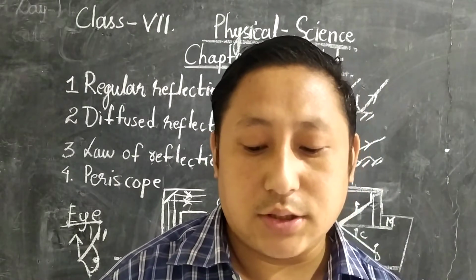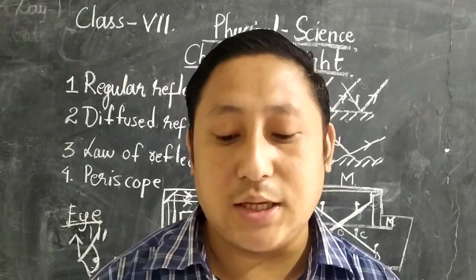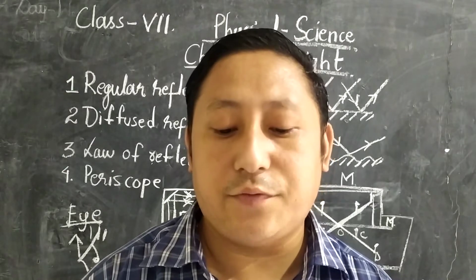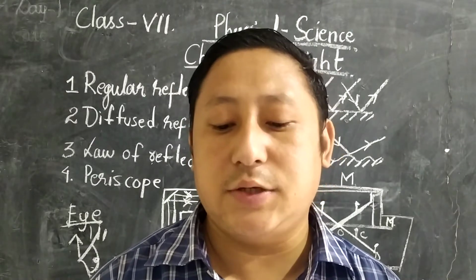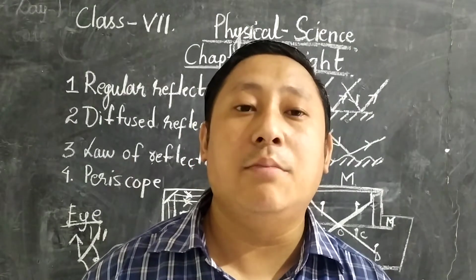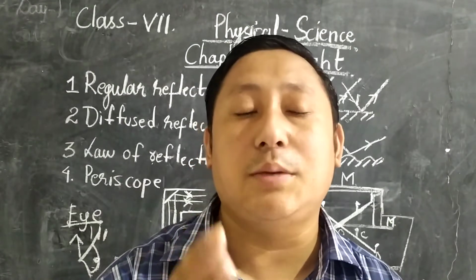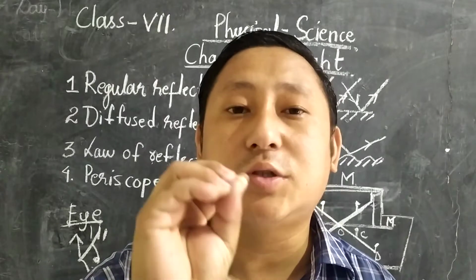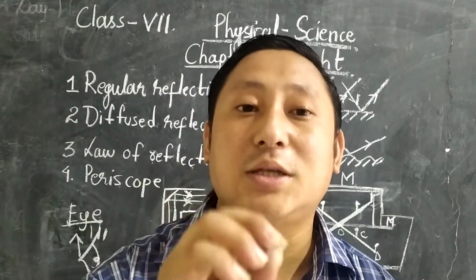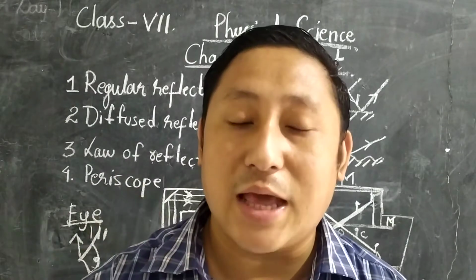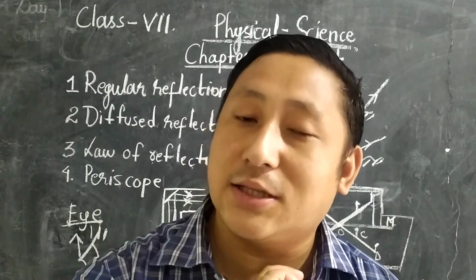Now look here, students. When the reflecting surface is rough, only diffuse reflection occurs. An image cannot be formed when the reflection is diffuse. That means there is no image formed. Image will not be formed in diffuse reflection, whereas in regular reflection, the image will be formed.